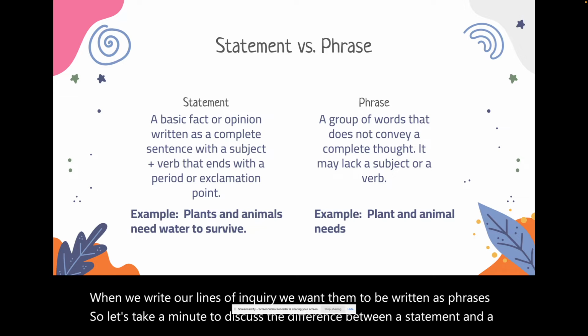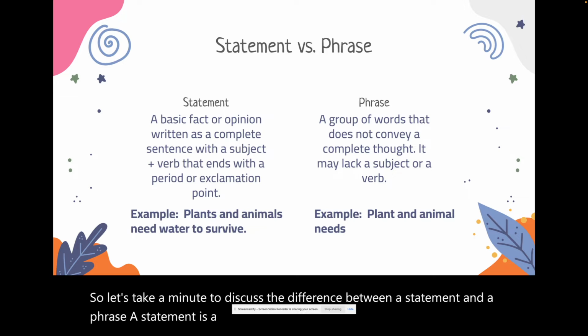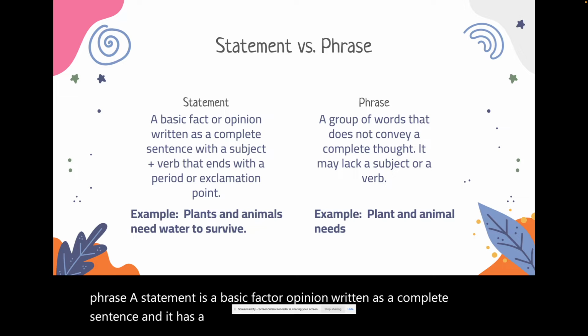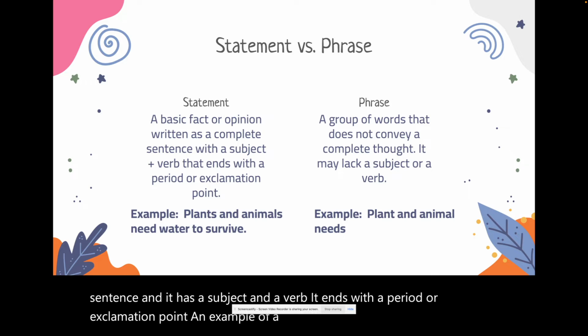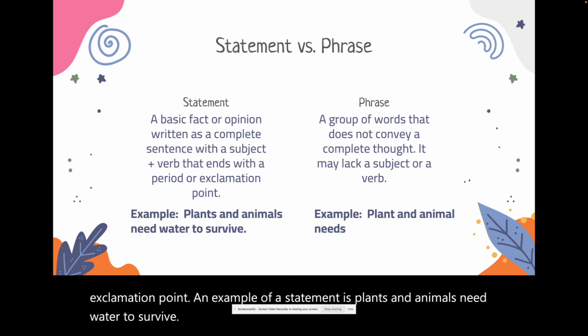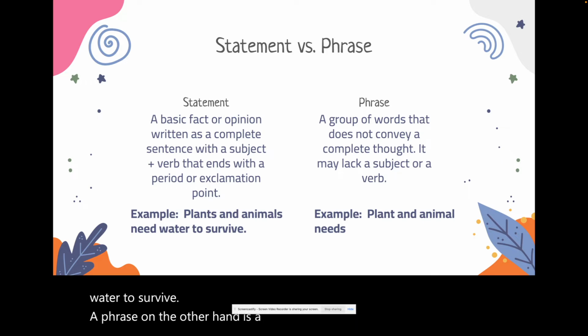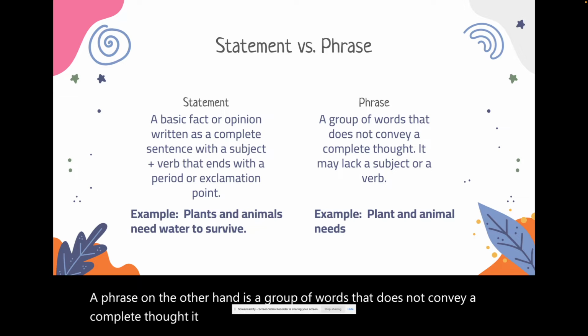A statement is a basic fact or opinion written as a complete sentence, and it has a subject and a verb. It ends with a period or exclamation point. An example of a statement is plants and animals need water to survive. A phrase, on the other hand, is a group of words that does not convey a complete thought. It may lack a subject or a verb. An example of a phrase is plant and animal needs.